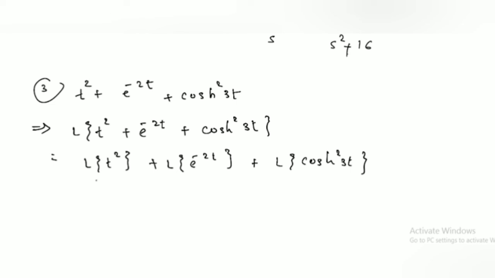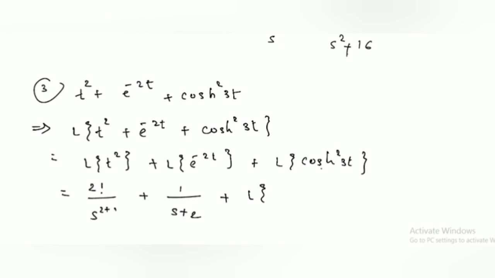And Laplace of t square is, here 2 is again a positive integer, so 2 factorial upon s raised to 2 plus 1, and plus 1 upon, here power is negative, so 1 upon s plus 2, plus, first here we apply trigonometric properties and then we calculate the Laplace of this function.